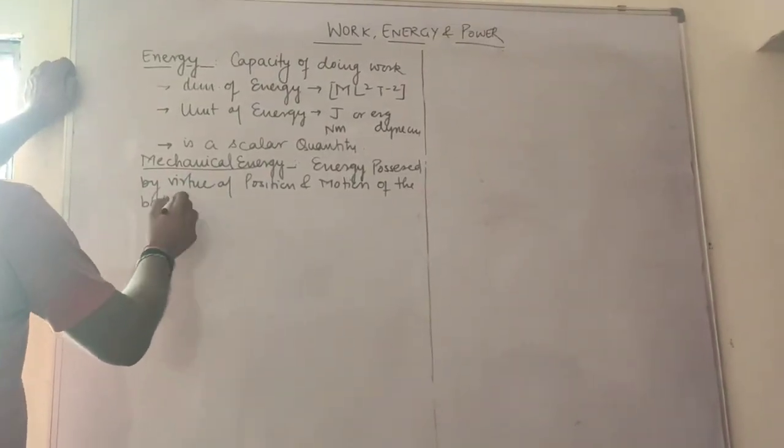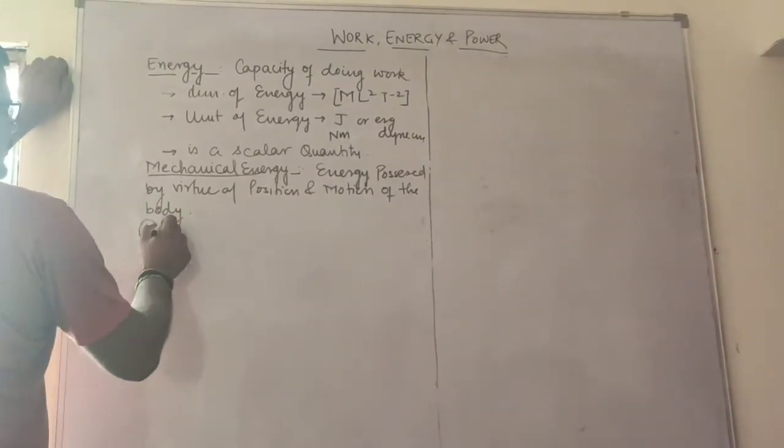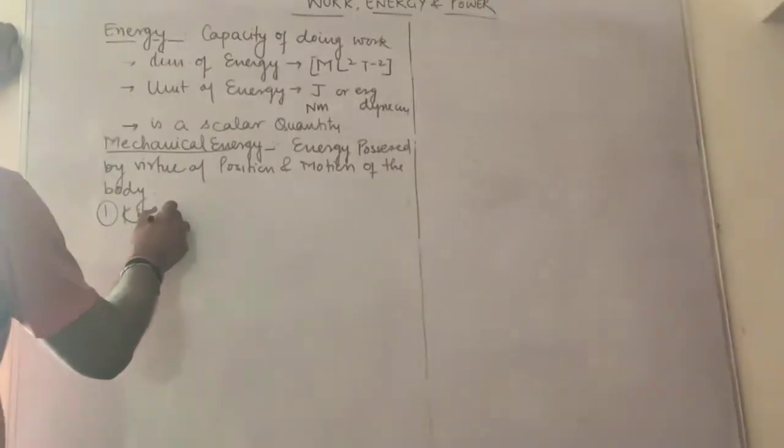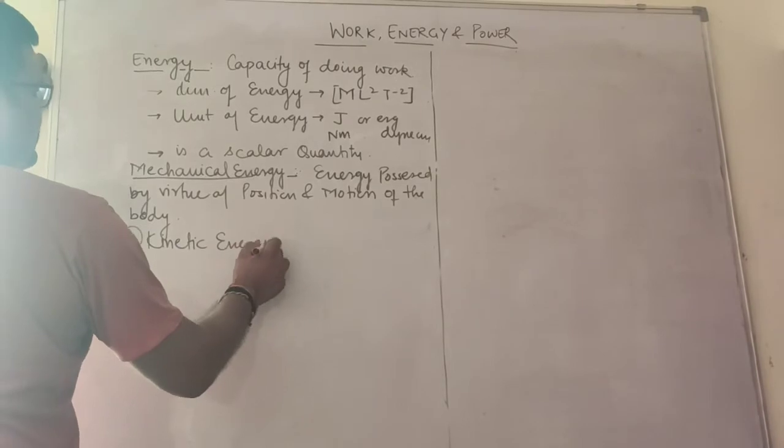So on the basis of this, there are two types of mechanical energy. The first one is known as kinetic energy. So what is kinetic energy?